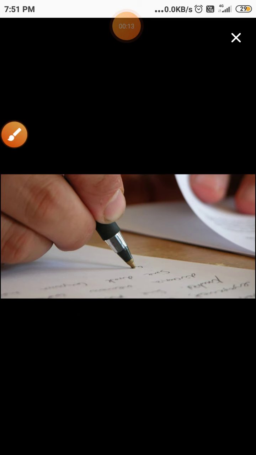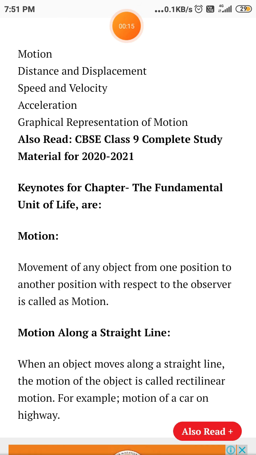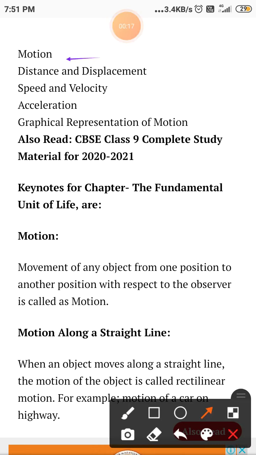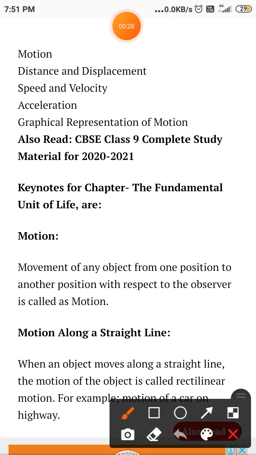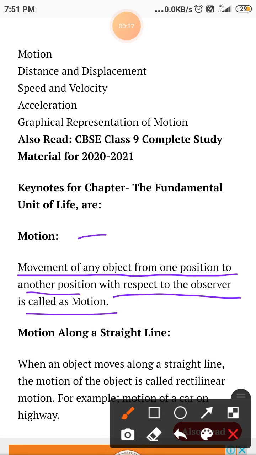So the topics to be covered in this video are motion, distance and displacement, speed and velocity, acceleration, and graphic representation of motion. Let's start with the first one, which is motion. Movement of any object from one place to another position with respect to an observer is called motion. When the position of any object changes from one place to another, it is a motion, right?